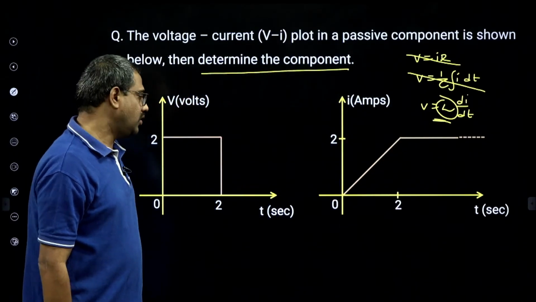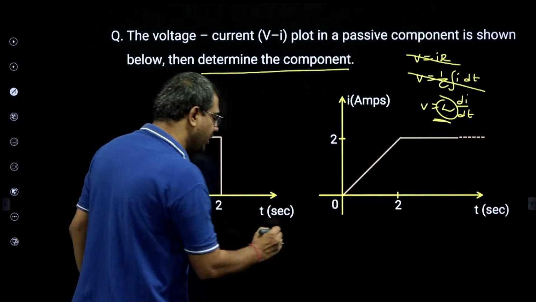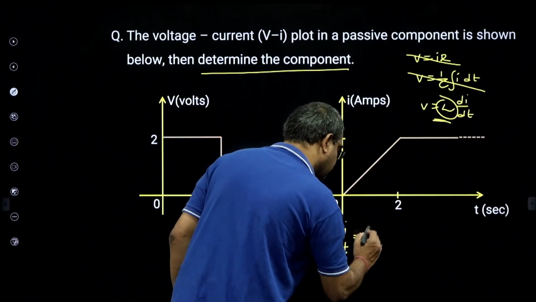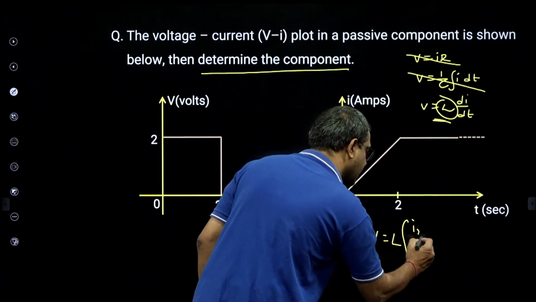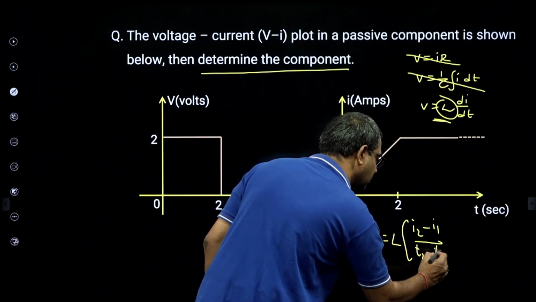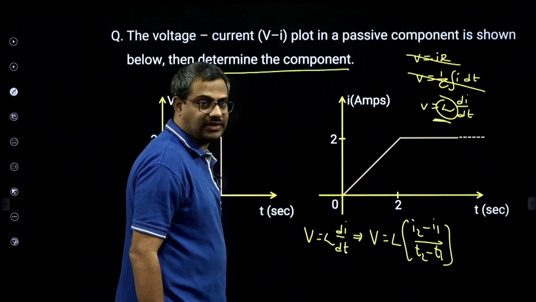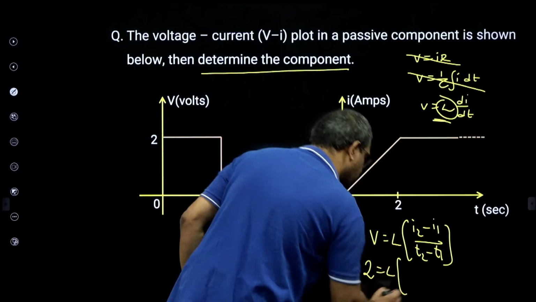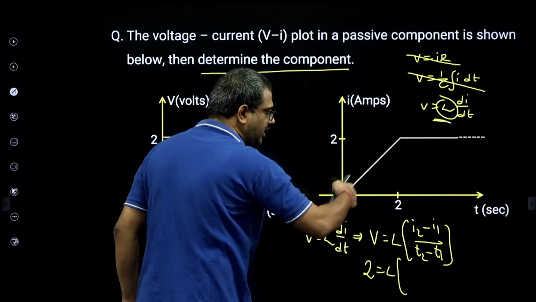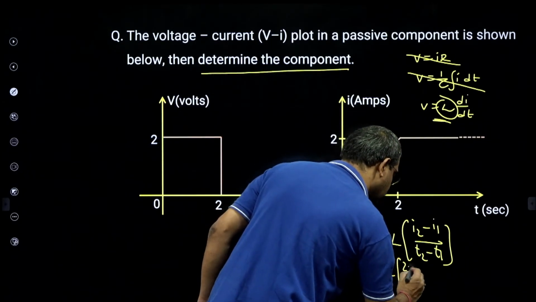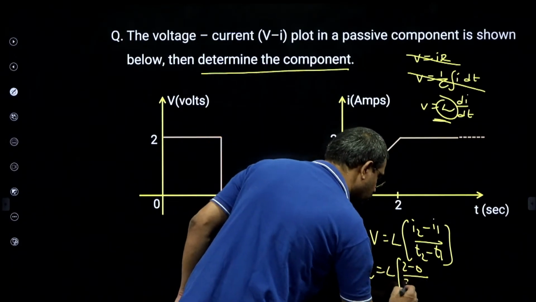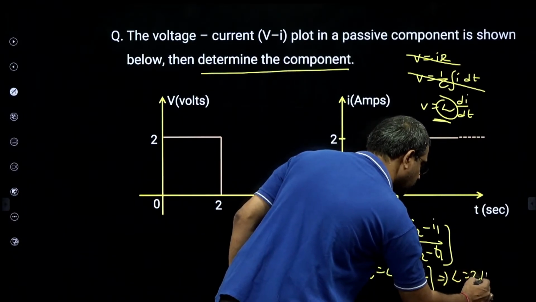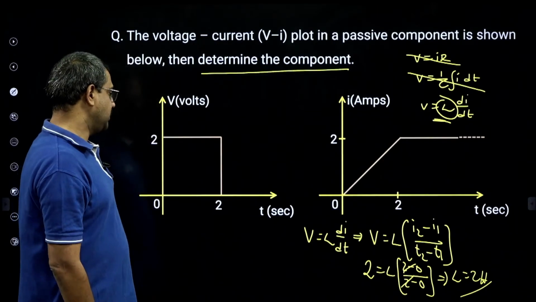Now, we can also tell the value of the inductor. Because we know in an inductor V is L di by dt, the same formula I will write as V equal to L times I2 minus I1 by T2 minus T1. These are linear relations. How much is the voltage induced in that element? 2 volts. L value we have to find. I2 minus I1 is 2 minus 0, by T2 minus T1, also 2 minus 0. So L is 2 Henry. Yes, inductor is 2 Henry.